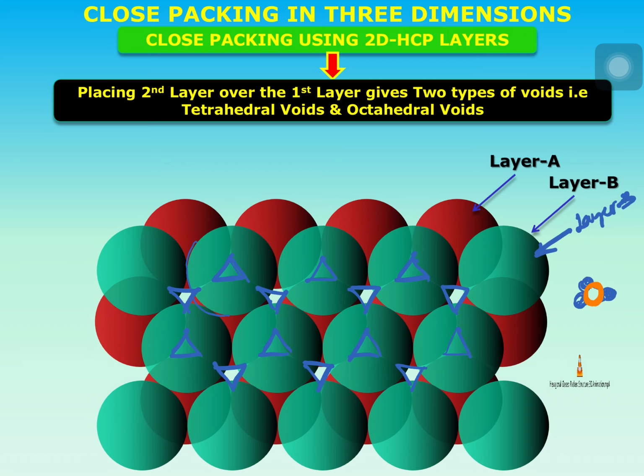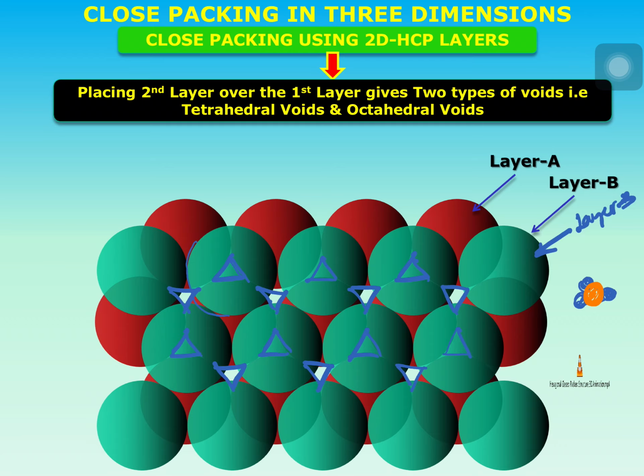Take three balls in your hand, keep them in a trigonal manner, and try to keep a fourth ball on top of these three balls. If you are able to imagine, there is some gap left between all these four balls. Yes or no? There is some gap left between all four balls.